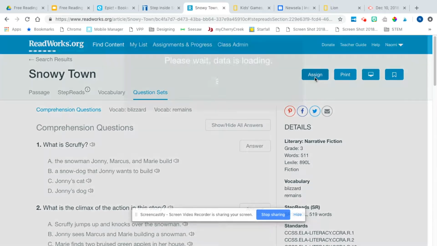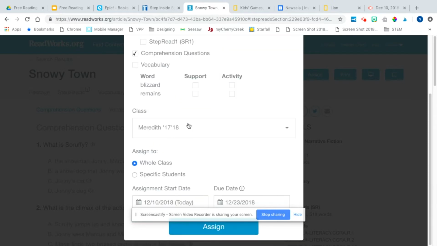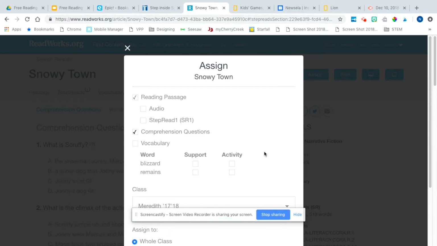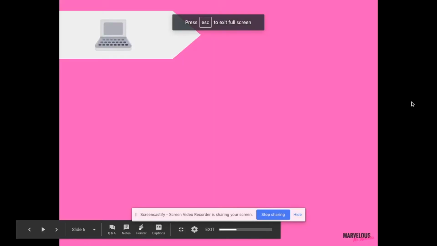I like this article, so then I would click assign. Whatever's clicked on is what would send to kids. So this is saying that I will send them the reading passage and the comprehension questions. That's it. I can add the audio for those students that need that accommodation, and I can actually select specific kids. Just a snapshot of this site, but very useful, and again, has come a long way from what it used to be.